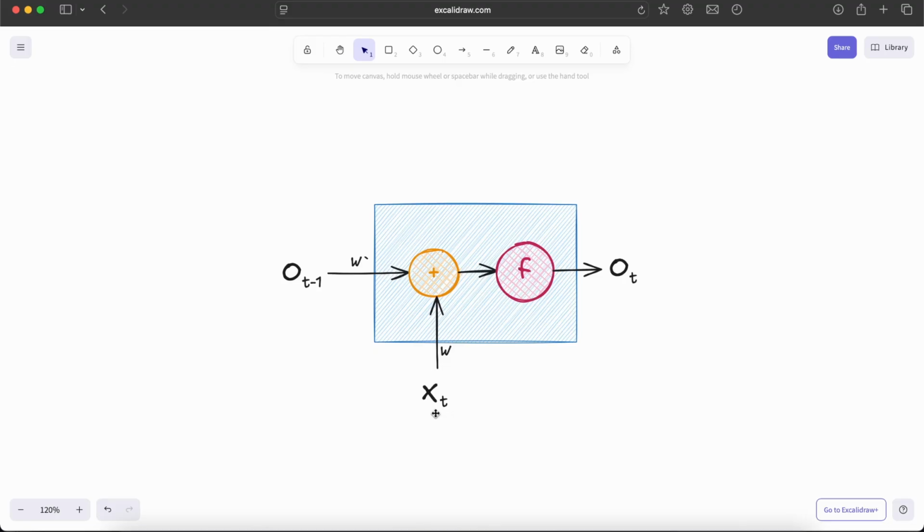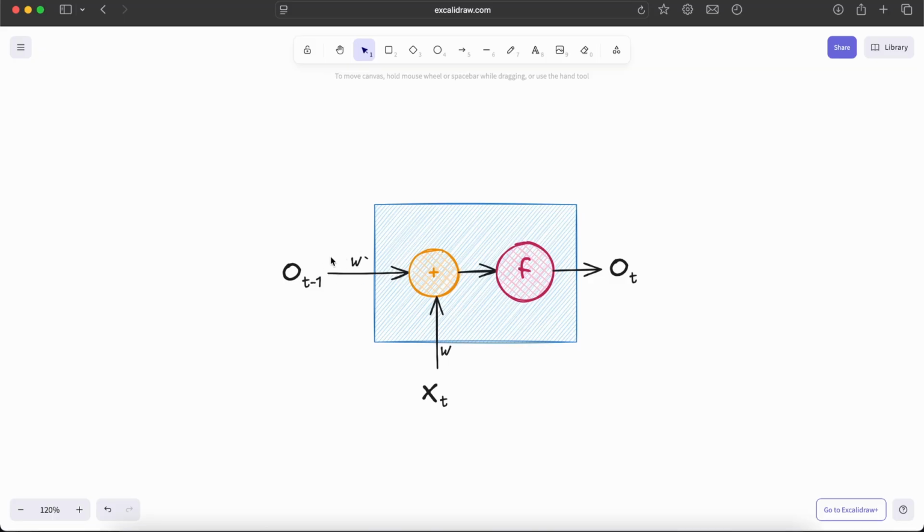For each of the inputs, you'll have w, which is the weight. Just as we have seen for the feed forward neural network, xt and w will be multiplied. Similarly, ot minus 1 and w dash will be multiplied. So we have two weights here because we have two connections.